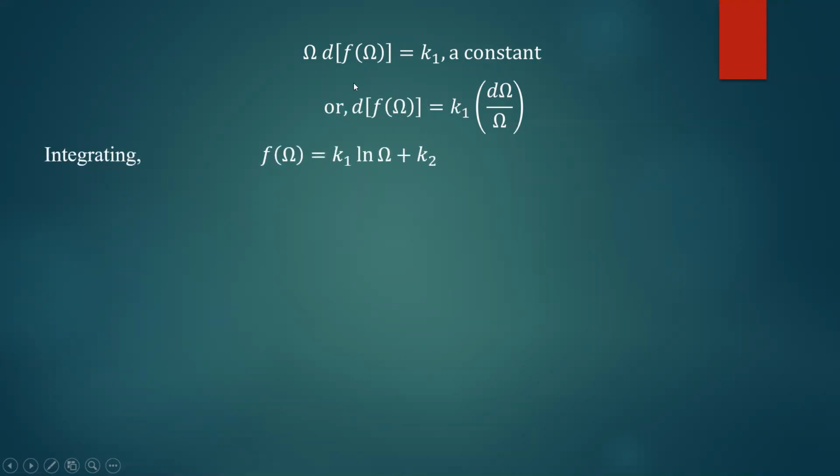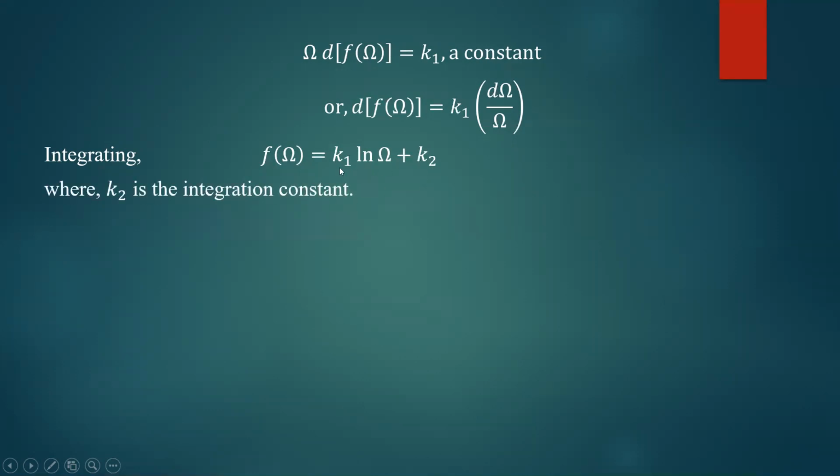Integration of the derivative of F of omega is nothing but F of omega. Integration of d omega by omega, that is 1 by omega, is log of omega, and here I will take ln of omega, which indicates log to the base e of omega. So K1 into ln of omega, plus some integration constant K2, where K2 is the integration constant.